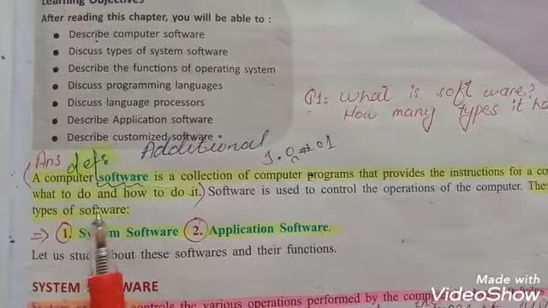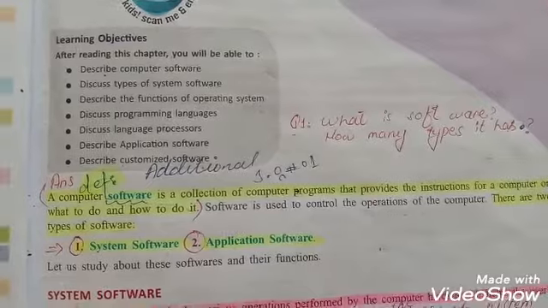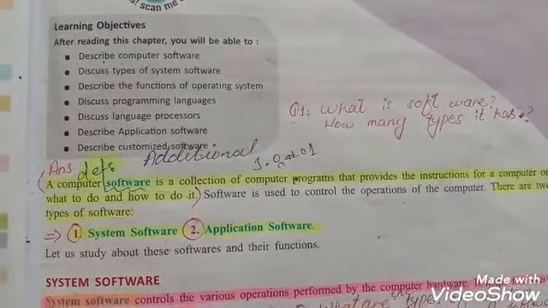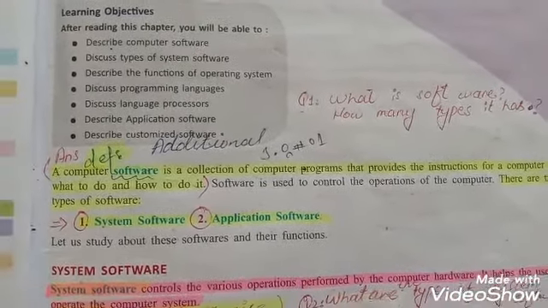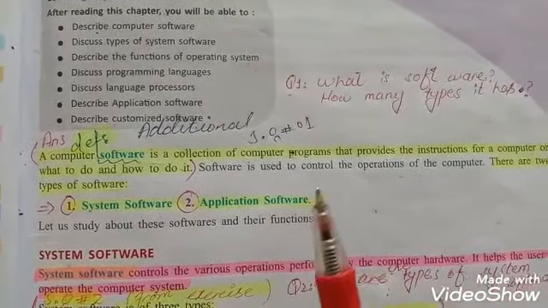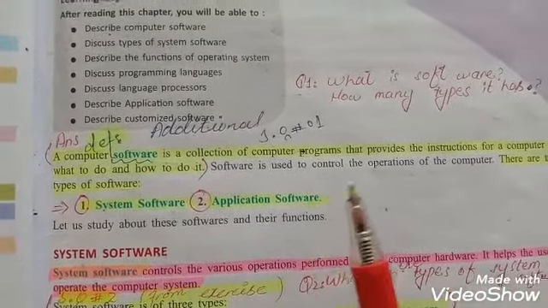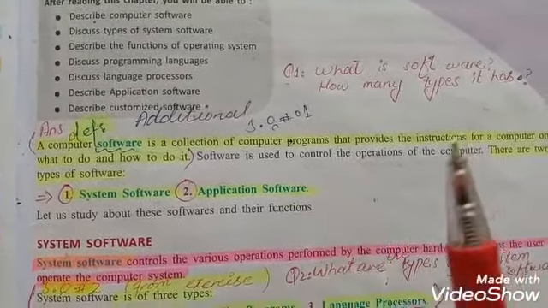First we discuss software. A software is a set of instructions which is used to perform calculations for a specific purpose, and it also provides the instructions for a computer on what to do and how to do it.